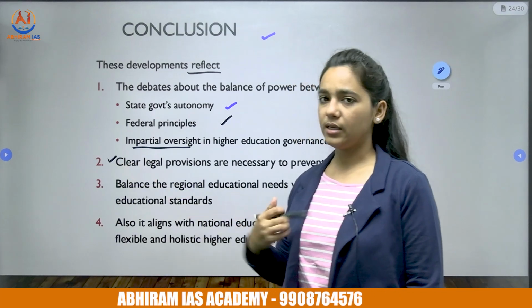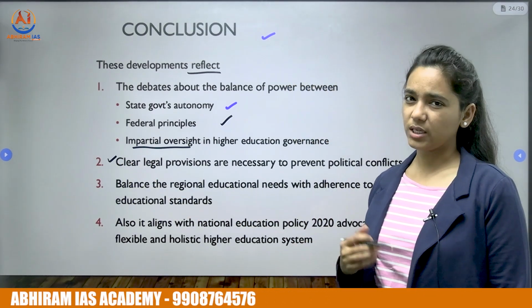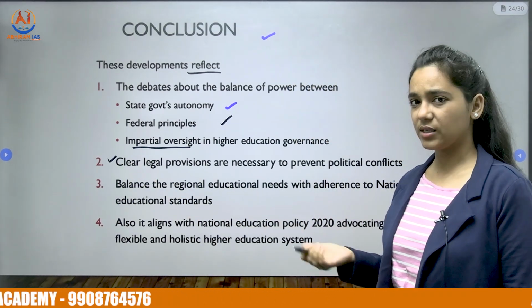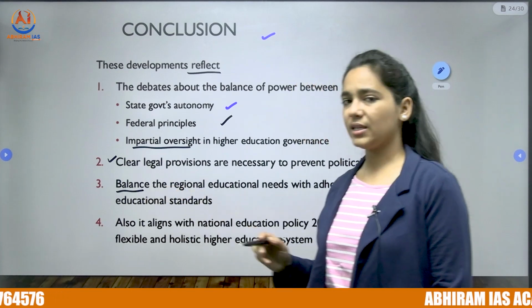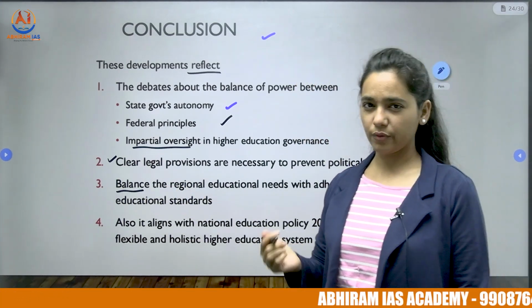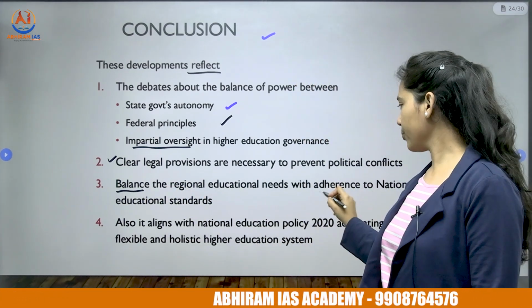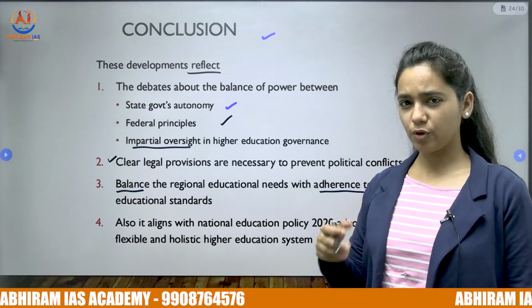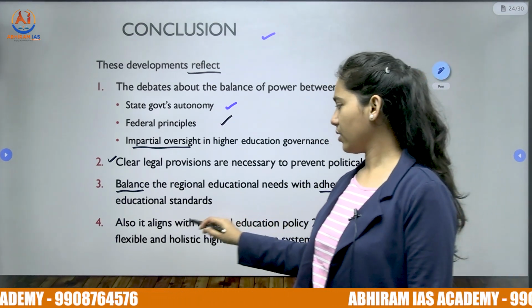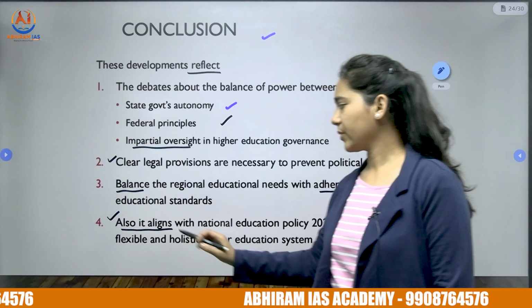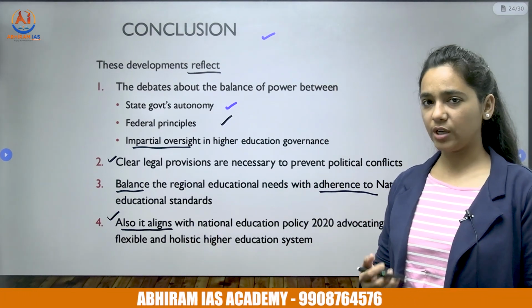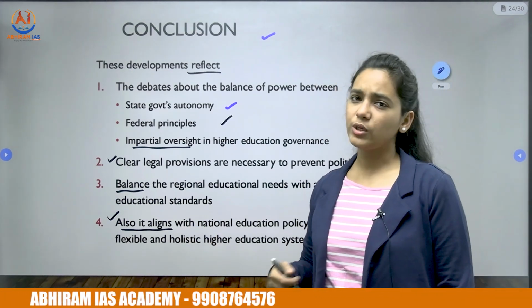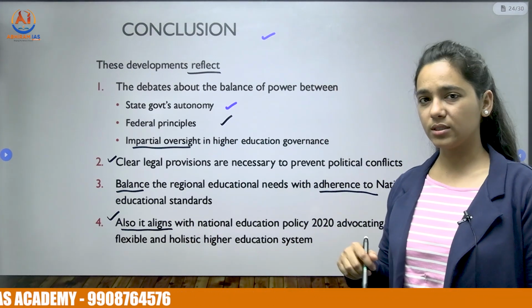So we need clear legal provisions to ensure such political conflicts do not repeat again. We have to balance the regional educational needs of the state and also adhere to the national educational standards which are desired for uniformity across the nation.